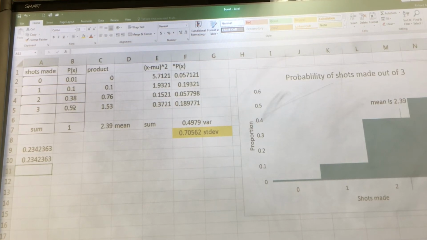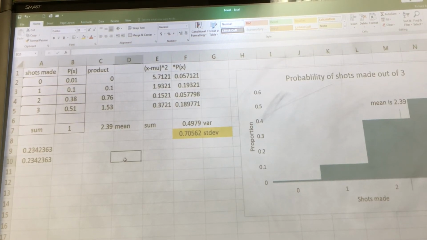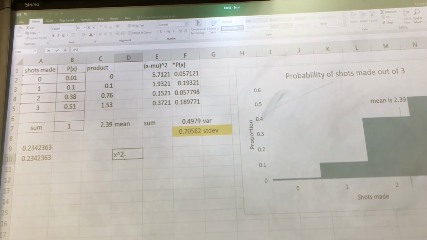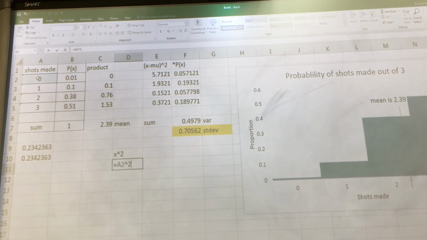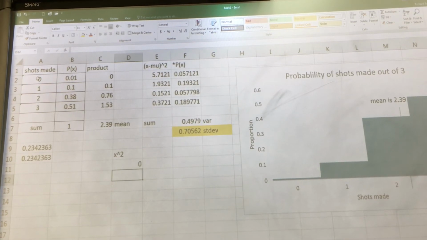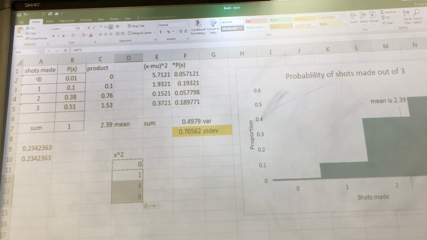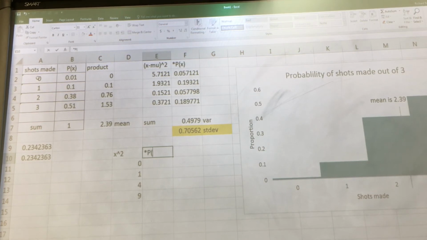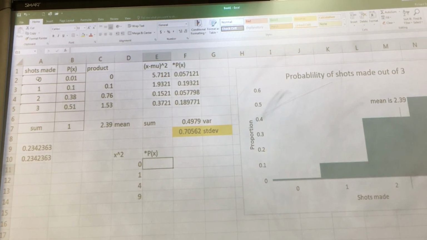So here we're going to try it again. This is going to do my x squared, right? So if I take my x, 0, and I square that, it's still 0. Do the others: 1, 4, 9, those numbers make sense. Now I'm going to multiply that times the probability of x. That's going to give me still 0, but I'll get numbers for those others.